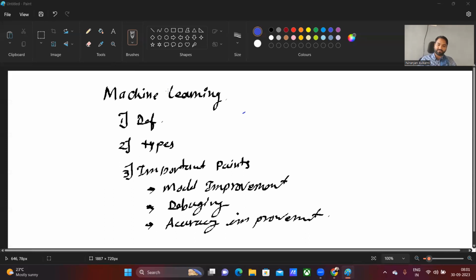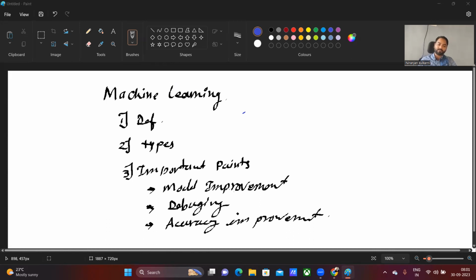In today's lecture, we'll try to understand what machine learning is, what its definition is, and its different types. Then I will share some major points on how we can improve the model, how we can debug the model, and how we can improve the accuracy of the model.